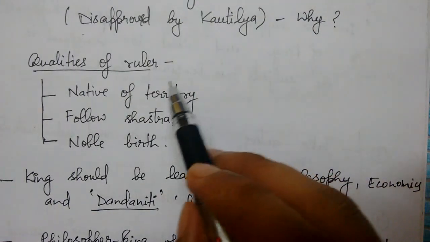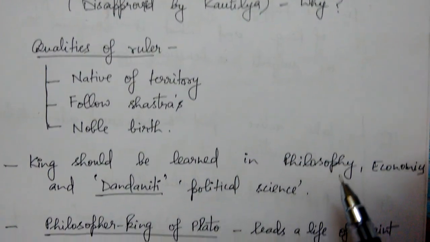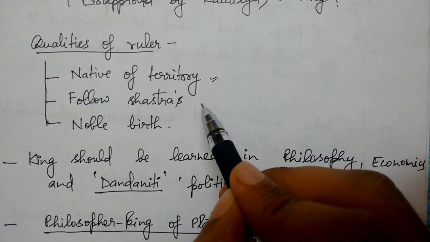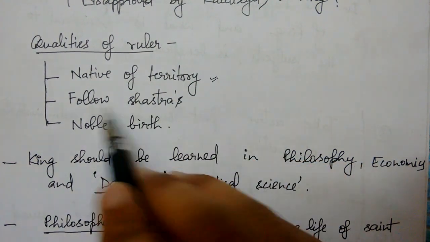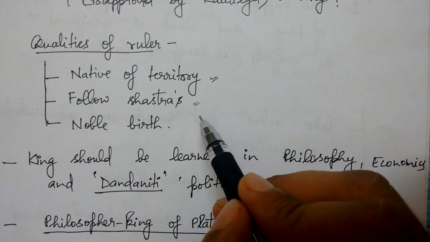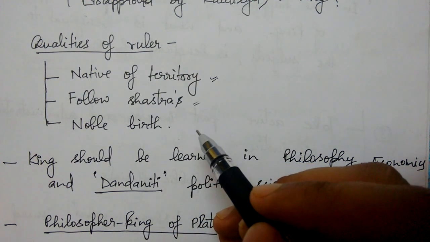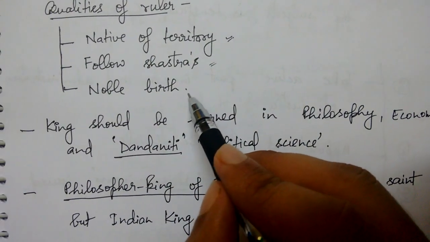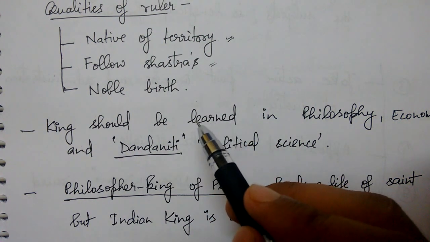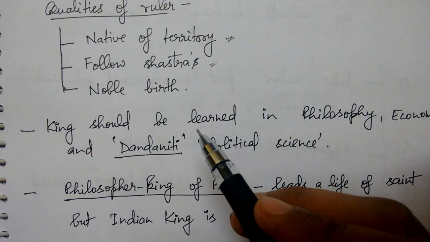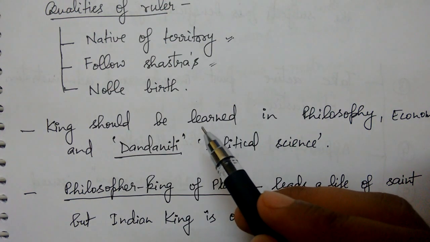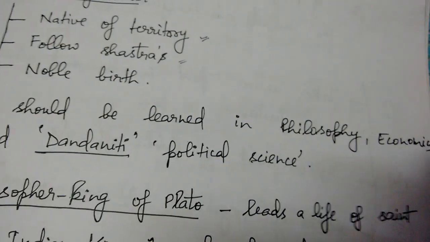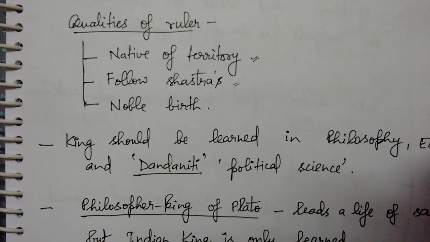Then Arthashastra also defines qualities of a ruler. So the first quality is that the ruler should be a native of the territory, means he should be residing in that territory only, born there. Then follow Shastras, which means that there are some codification rules in Shastras, that is dharma, which he has to follow. And then he should be of noble birth. How was this noble birth defined? That his family is from some aristocratic class. They were already some big landlords or some monarchs, kings. So he should be from a king's family. So these three are the qualities of rulers.